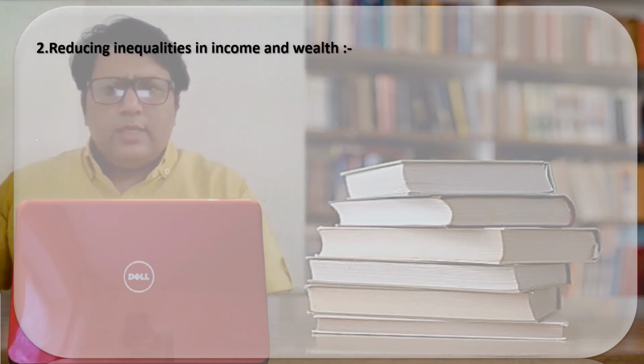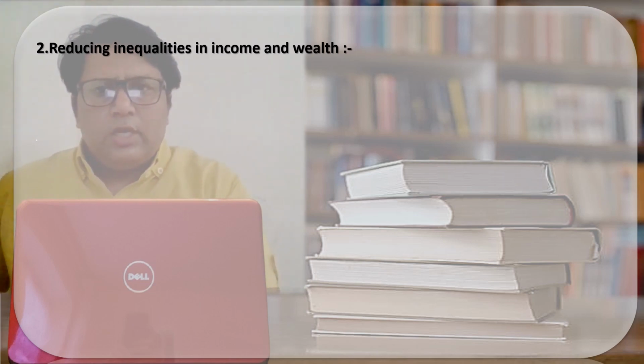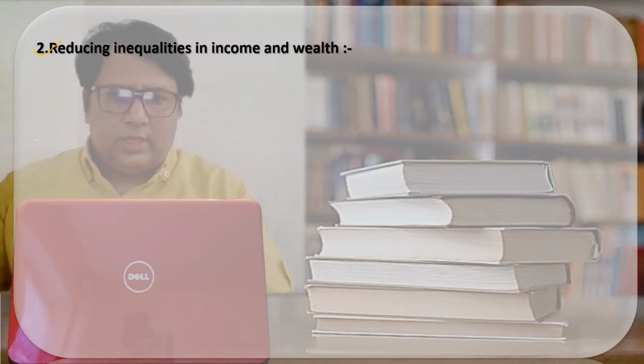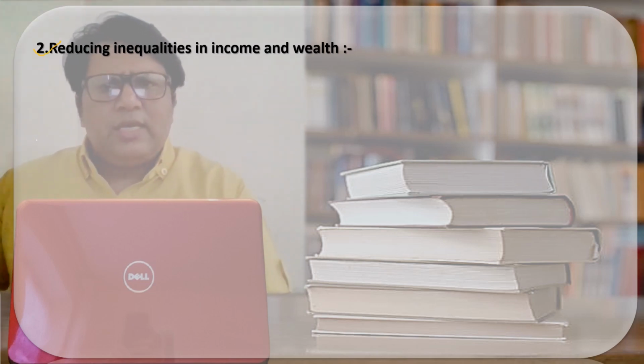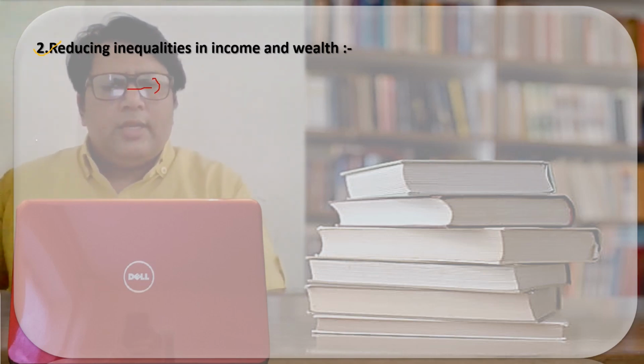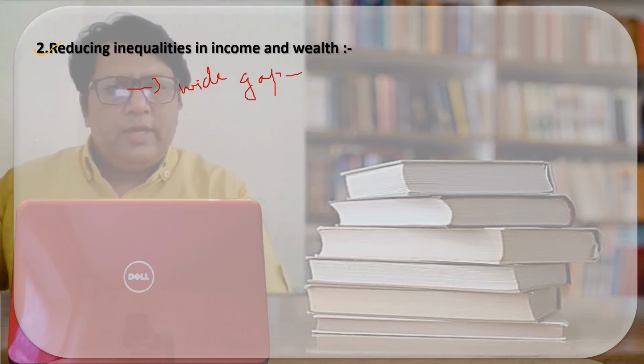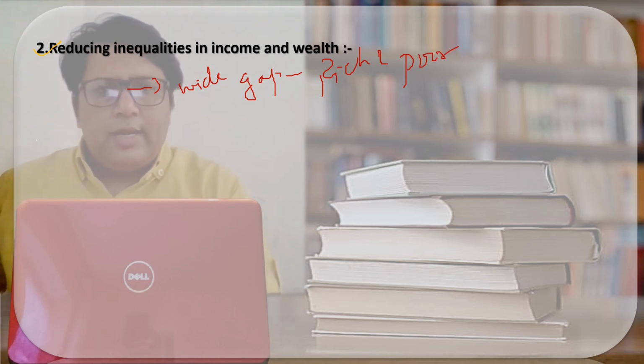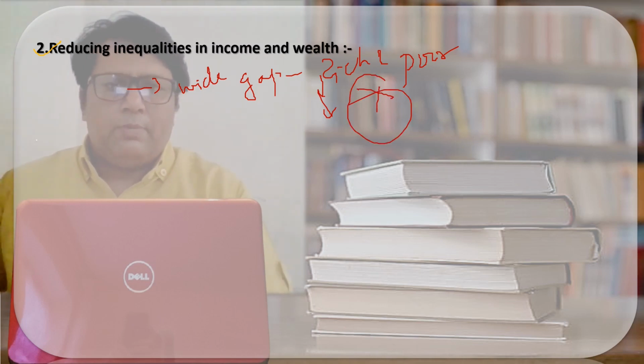Now let us see the second objective of the government budget. The second objective is reducing inequalities of income and wealth. What does it mean? We know that in our country there is a wide gap between rich and poor, and the country cannot grow unless this gap is reduced to a minimum.